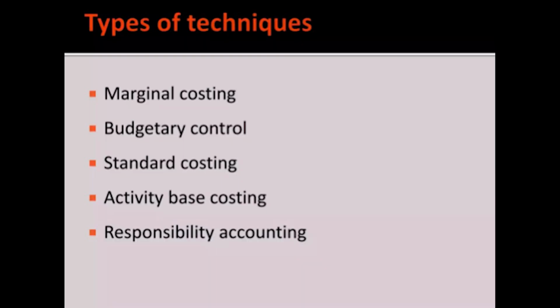So, the different types of techniques which are used in different places are marginal costing, budgetary control, standard costing, activity based costing and responsibility accounting. These are the techniques used for different purposes and different places.